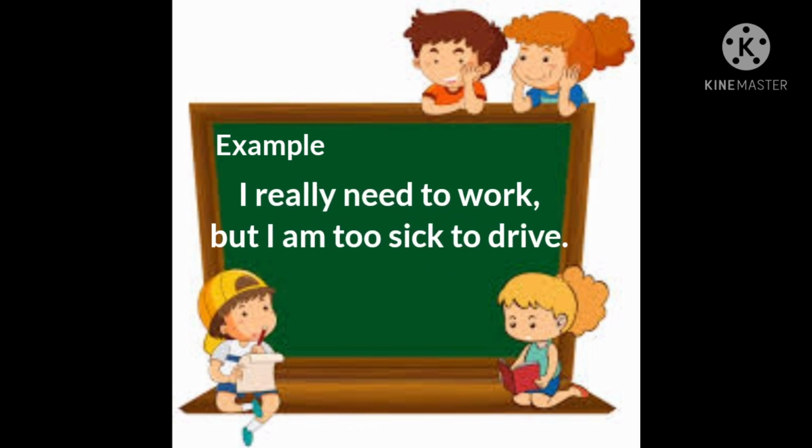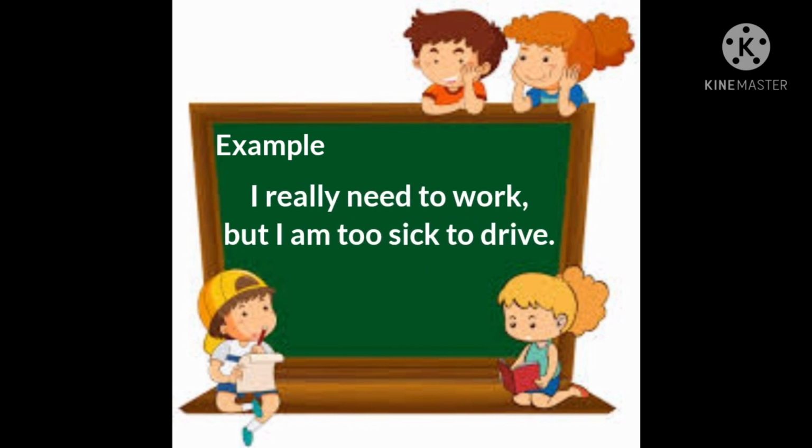The next independent clause is it was the right thing to do. And the last example, I really need to go to work, but I am too sick to drive. So, the first independent clause is I really need to go to work. And then comma, then but is the coordinating conjunction, of course.